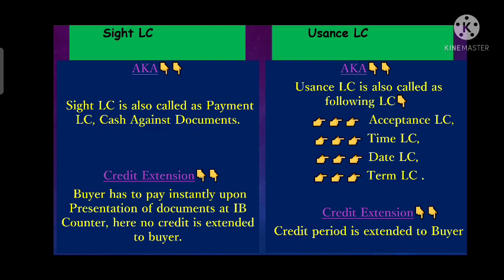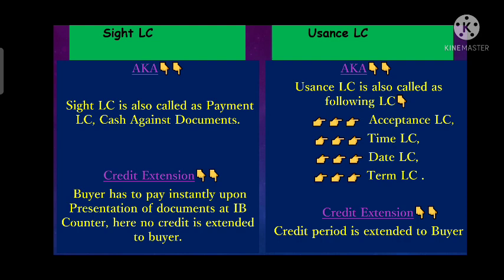Now we will differentiate both on the basis of credit extension. As we know, in site LC the buyer has to make the payment instantly, or we can say immediately once the documents reach the issuing bank counter. So if the importer is making the payment on an immediate basis, the importer is not availing any sort of credit extension. Means when he is making the payment on an immediate basis, he is not availing any credit facility. But in usance LC, he is availing a credit period.